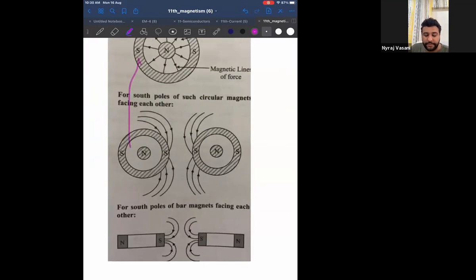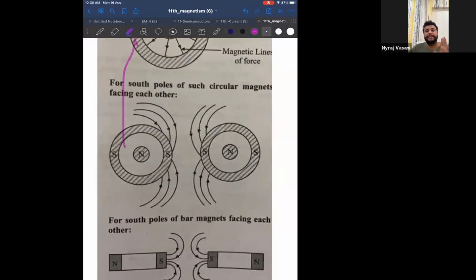Therefore, look at the diagram. Now I have taken two magnets just like this. Instead of one magnet, I have taken two. So can I say I have taken magnet 1 and magnet 2? And how do the magnetic lines of force act on the south pole? Magnetic lines of force always come towards the south pole because they start from the north pole outside the magnet and come towards the south pole. Therefore, they all come towards the south pole.